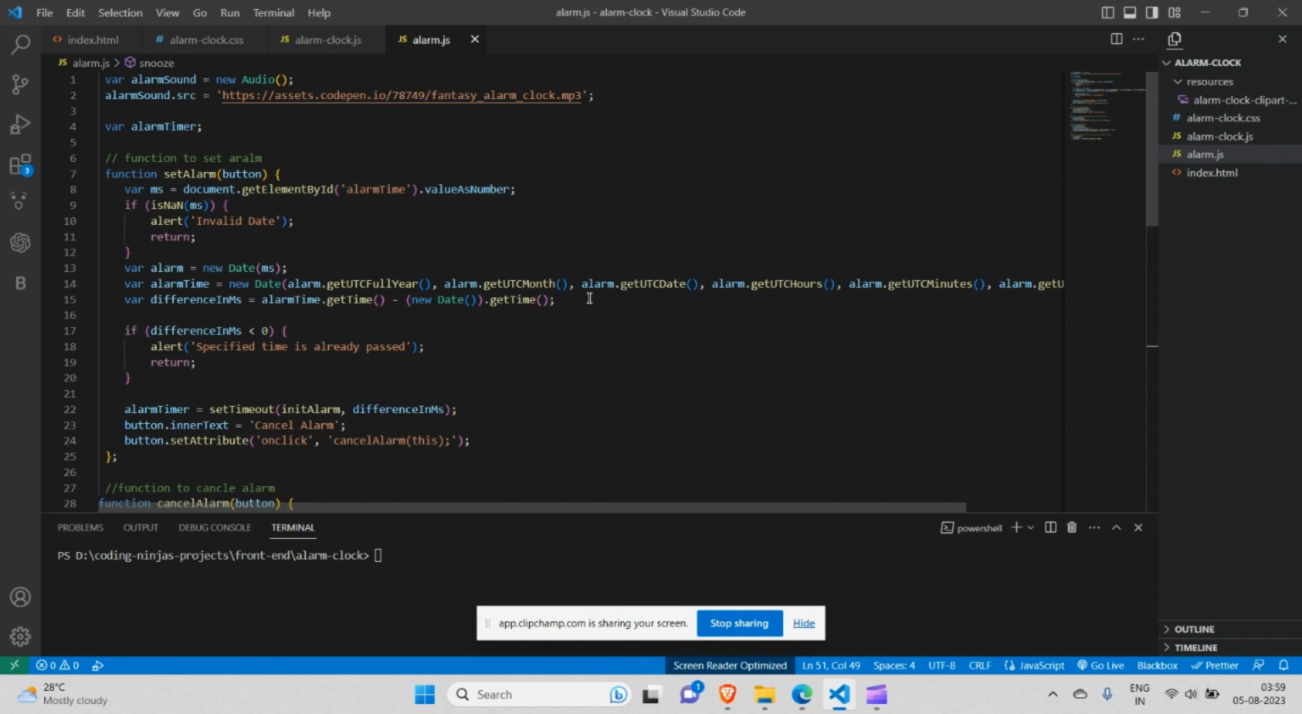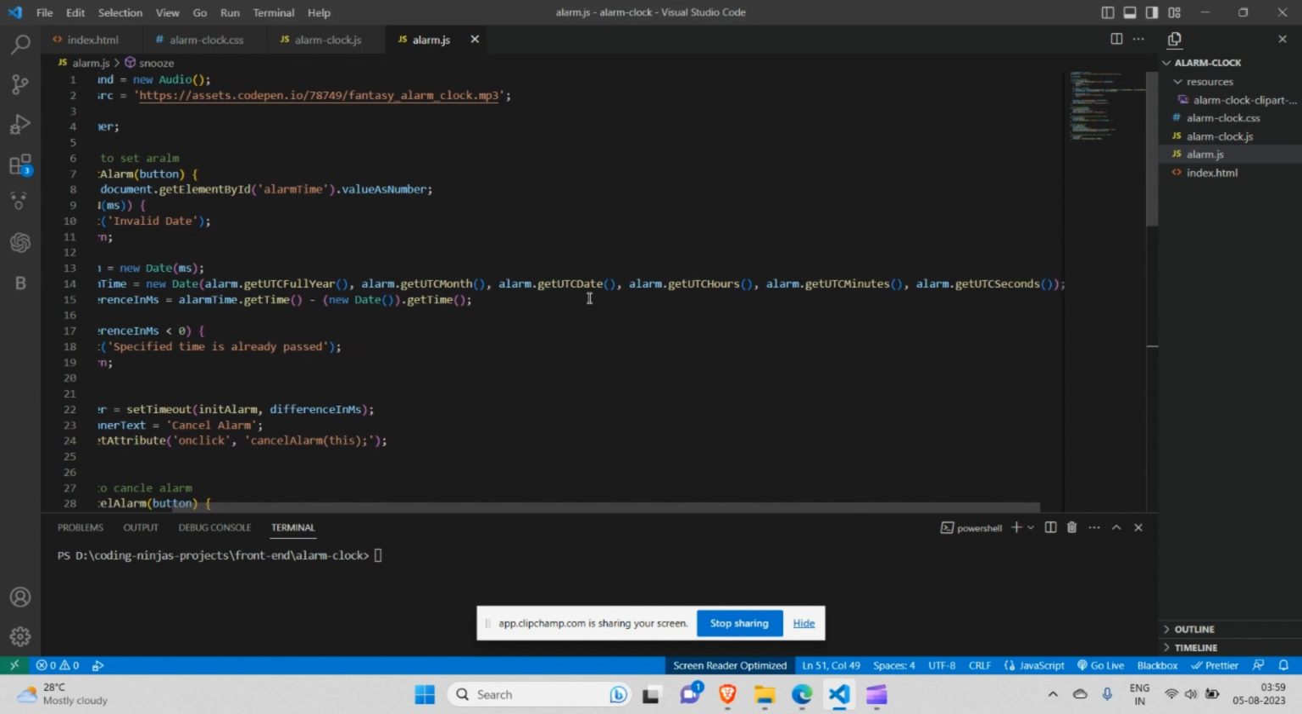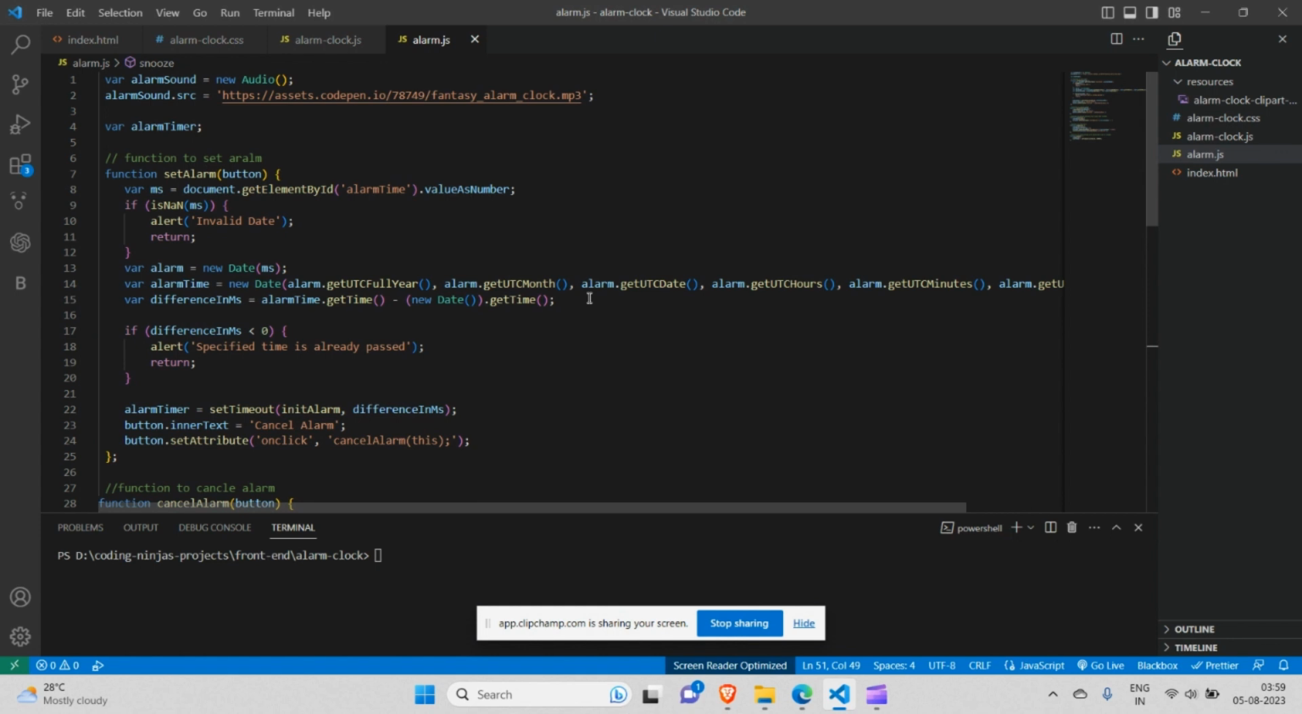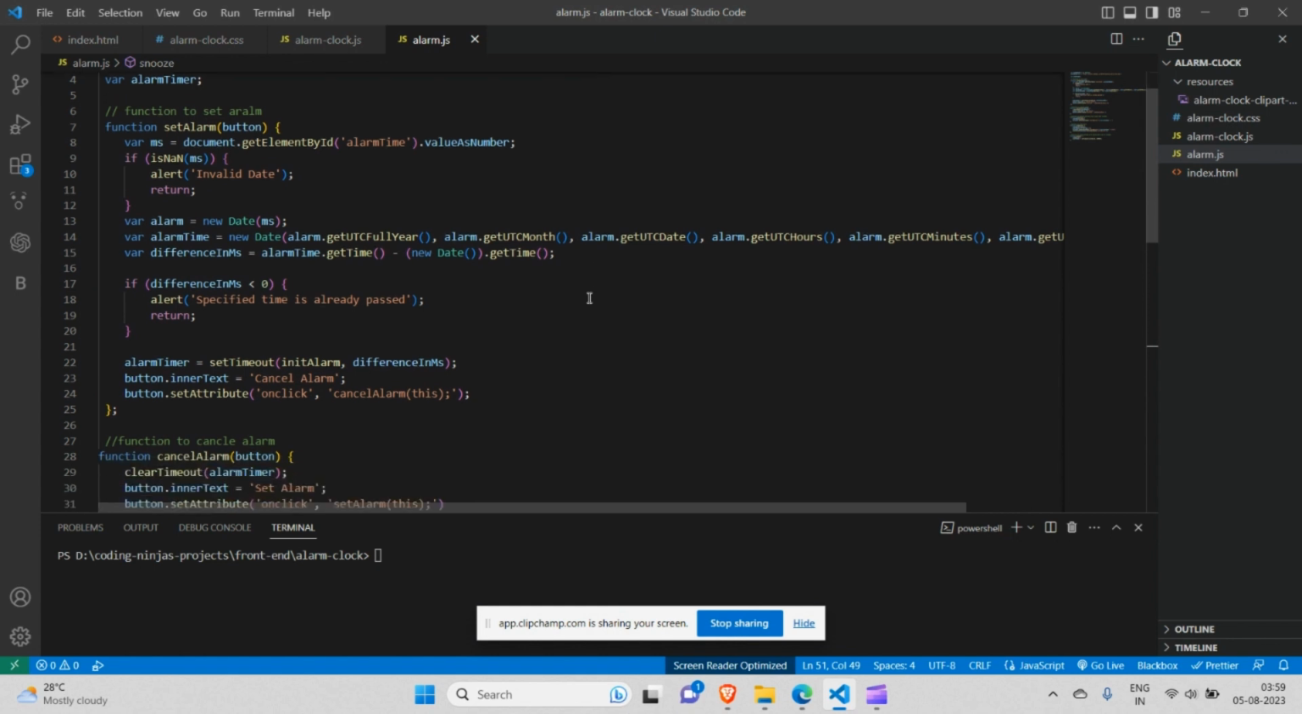Okay, coming over to our last file, alarm.js. In here we have numerous functions. Let's start with the set alarm function. As the name suggests, it is used for setting the alarm. Here all the input provided by the user is used to set the alarm.